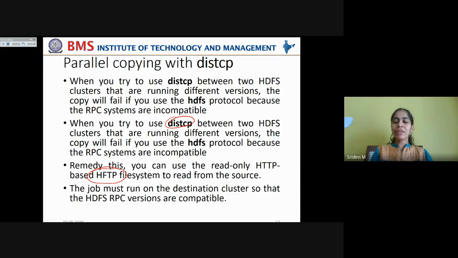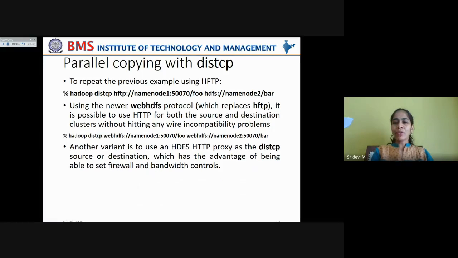So the alternative they suggest here is you can use the read-only HTTP based HFTP file system to read from the source. Now the job must run on the destination cluster so that the HDFS RPC versions are compatible. In this case, the job will run on the destination cluster rather than the source cluster. Now see how we have modified the command here.